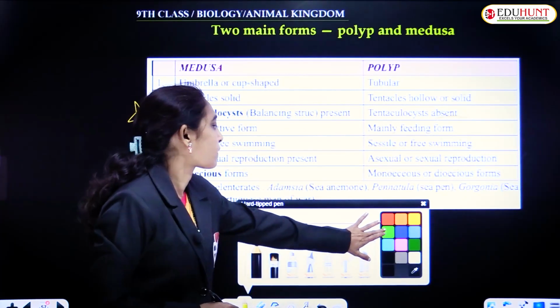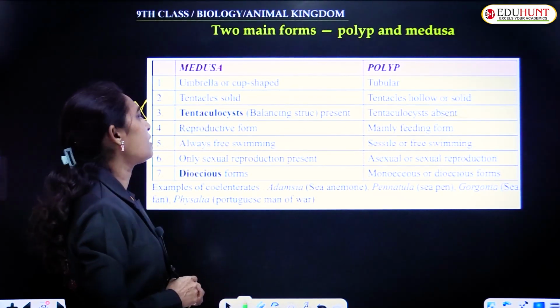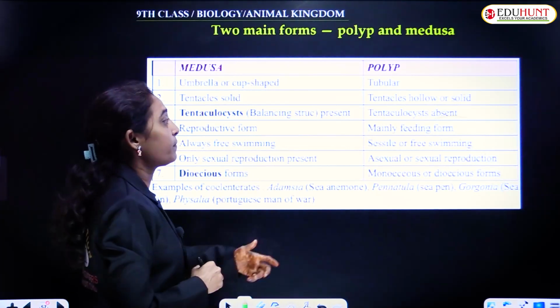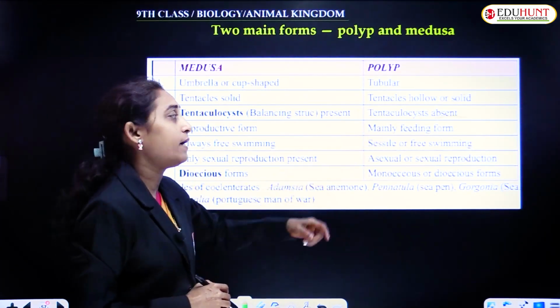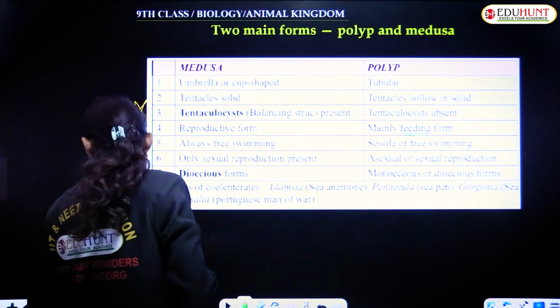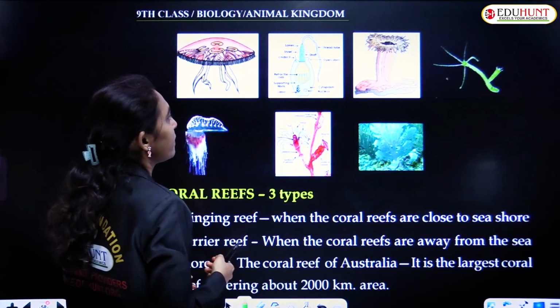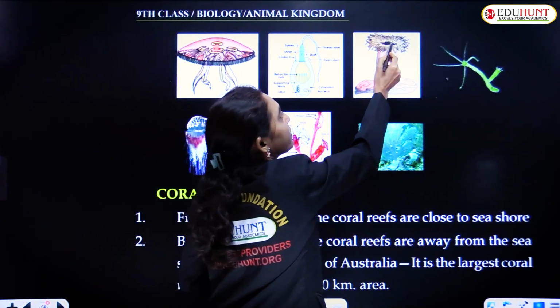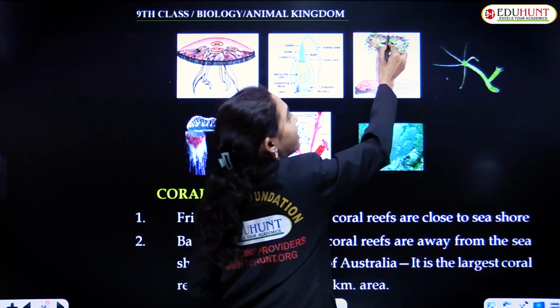Then next, medusa is the reproductive form and polyp is mainly the feeding form. It is meant for feeding because of the shape you can see: this is the mouth and these are the tentacles.